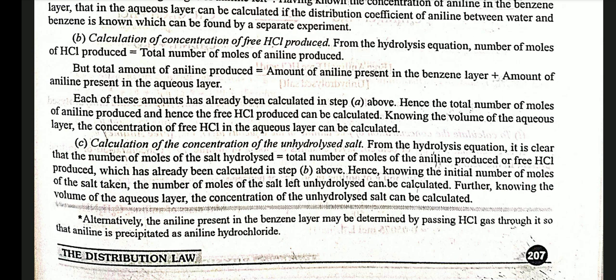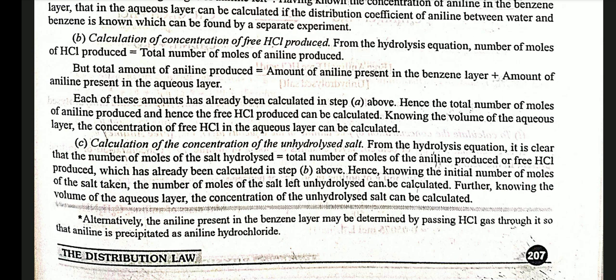Third, calculation of concentration of unhydrolyzed salt. From the hydrolysis equation, it is clear that the number of moles of salt hydrolyzed is equal to the total number of moles of aniline produced, or free HCl produced, which has already been calculated in step B above. Hence, knowing the initial number of moles of salt taken, the number of moles of salt left unhydrolyzed can be calculated.